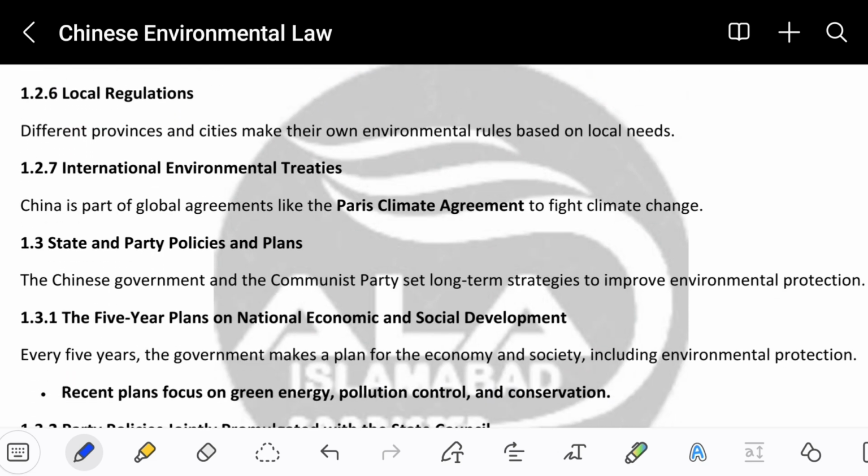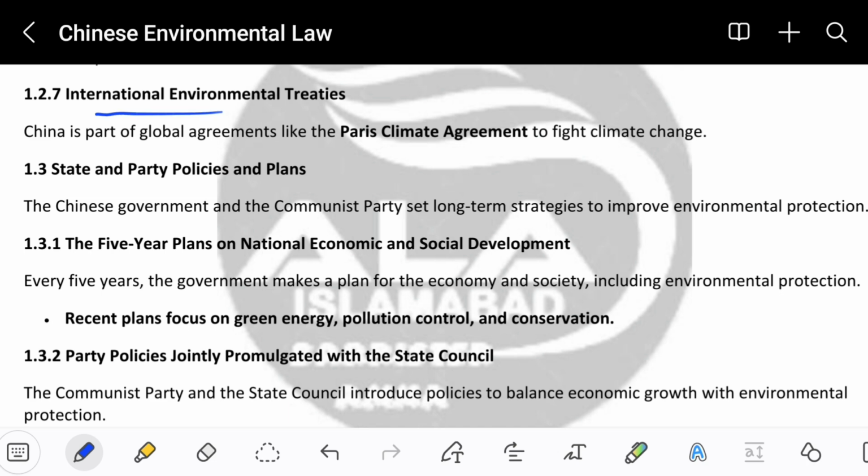Next heading is local regulations. Different provinces and cities make their own environmental rules based on local needs. So China also has different cities, and those cities have their own separate rules to protect the environmental laws. This is how China is trying to protect the environment.